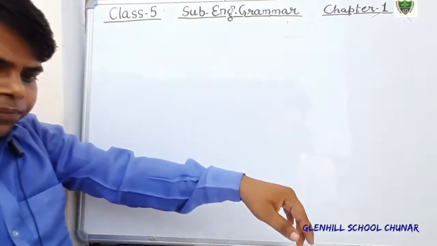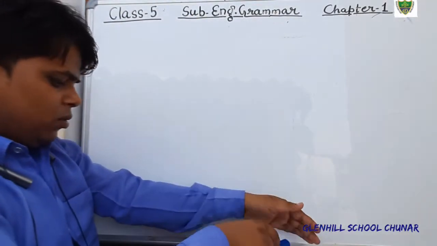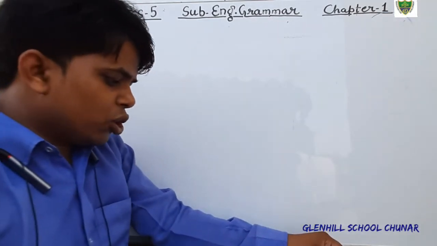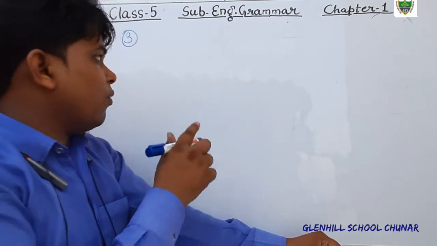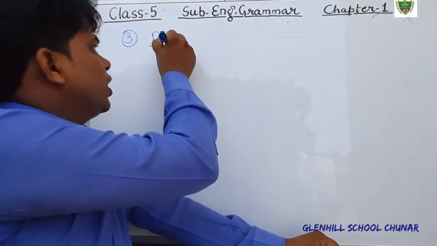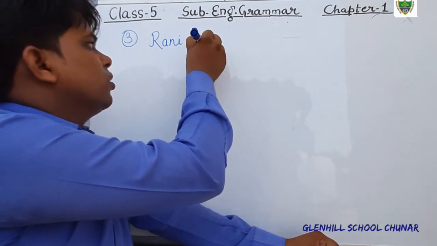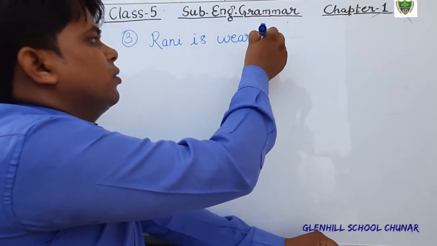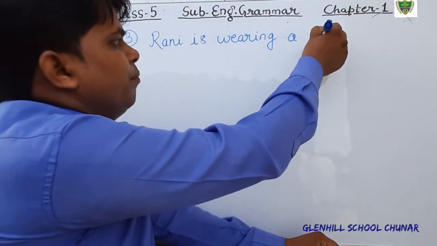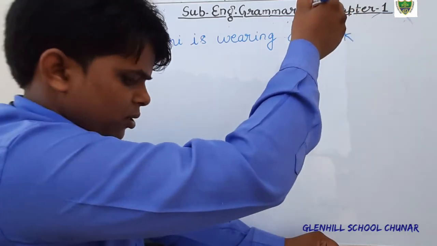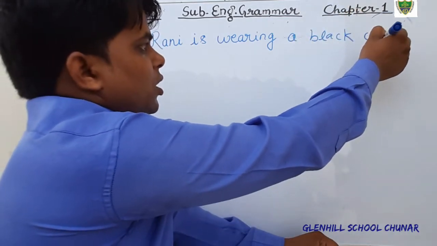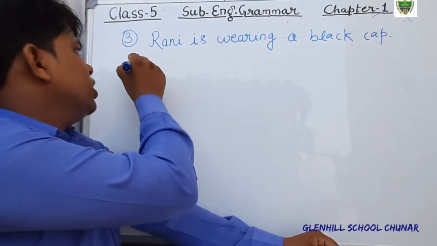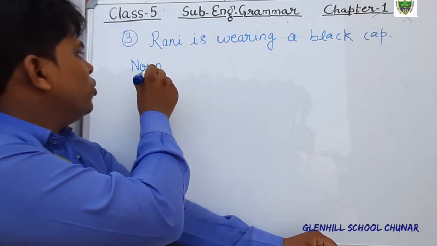Question number 3, you see. Just see the question number 3. Question number 3 is given. Rani is wearing a black cap. This is the sentence, dear students. And you have to tell again what is noun in this sentence. What is noun? You have to search.